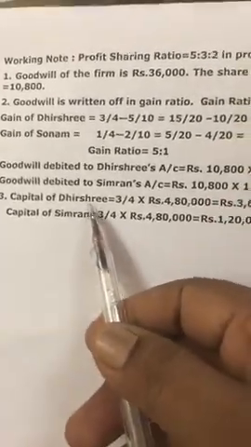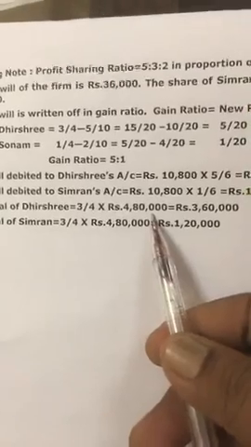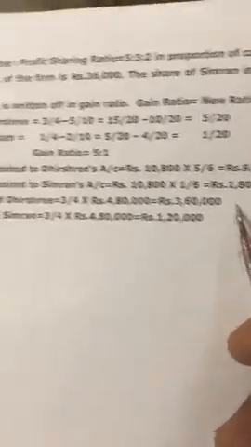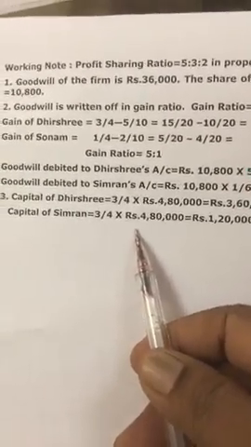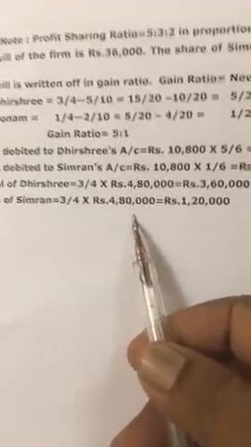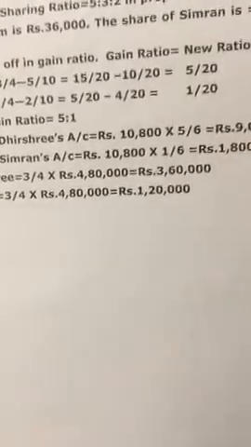Capital of Dhirashri is 3/4 into total capital 4,80,000, which is 3,60,000. Capital of Sonam is 1/4 into 4,80,000, which is equal to 1,20,000.